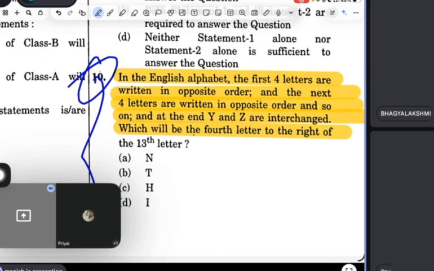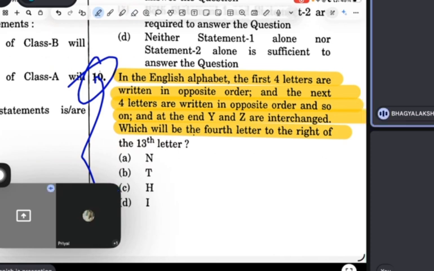See, Priyal, after reversal, you have to find the 13th letter. T? You're saying T, right? Okay, understood. You're saying this, poor girl. Okay, Manish, let's try to find out whether what she said is right or wrong.